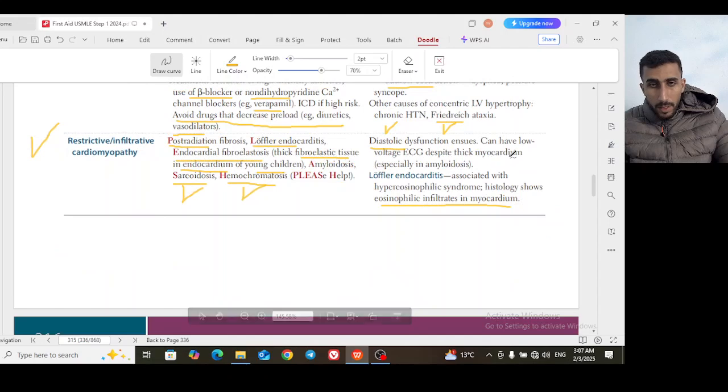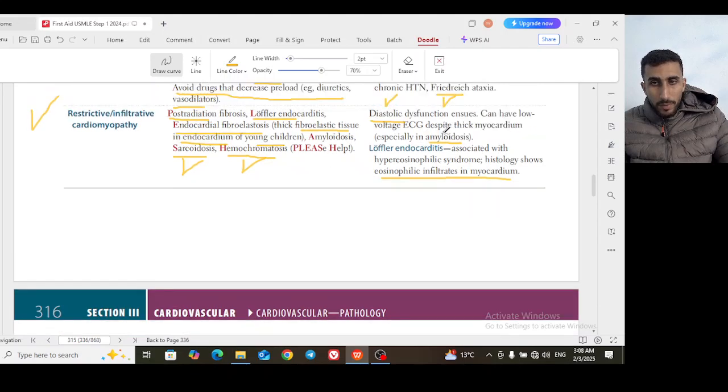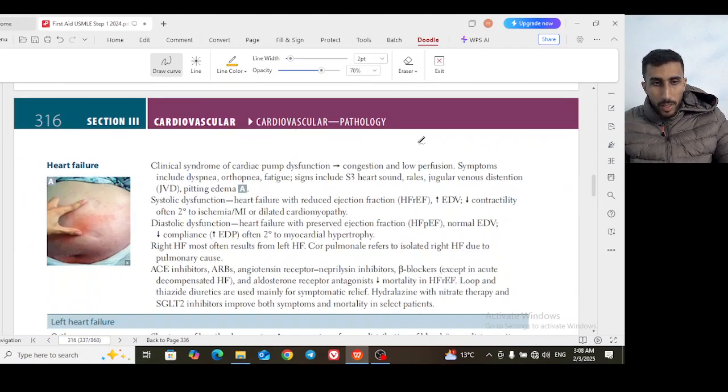So restrictive cardiomyopathy, low voltage ECG, stiff myocardium. There is a restriction of the myocardial beating, so the ECG waves essentially will be low. This is very logical, you don't have a well contracting heart, especially in amyloidosis. It's very characteristic to have low voltage ECG.